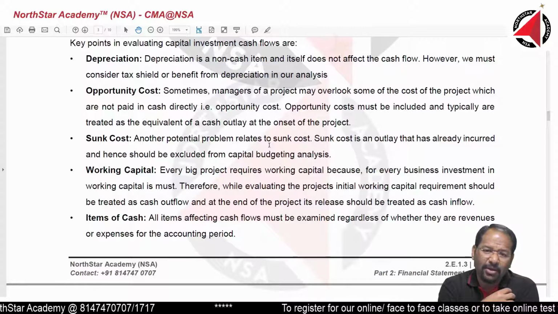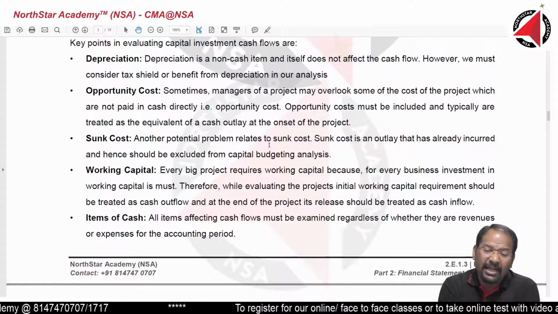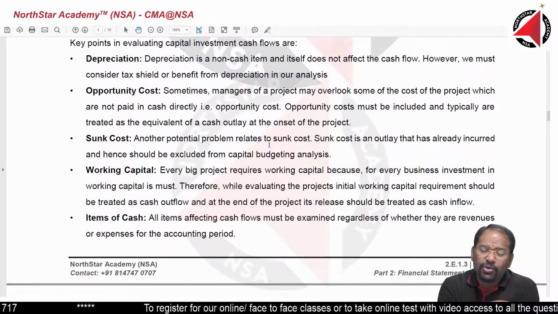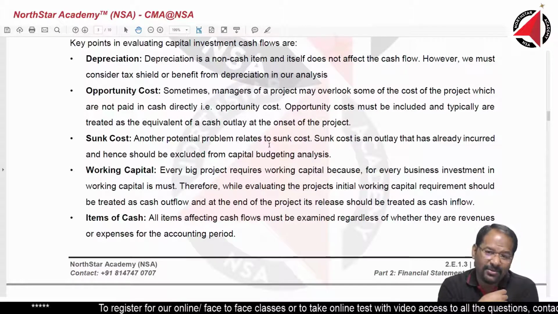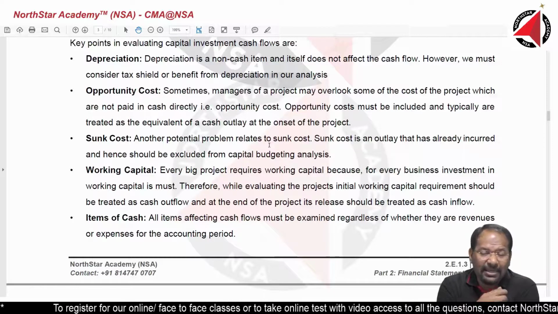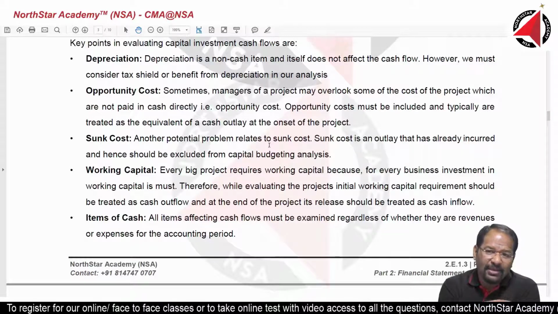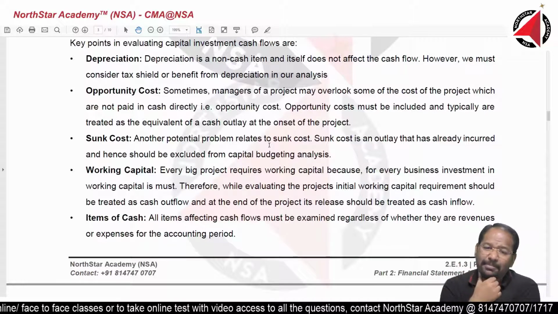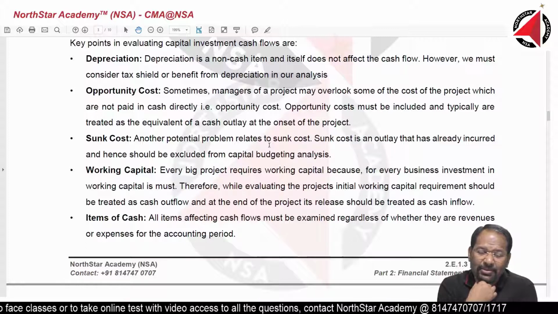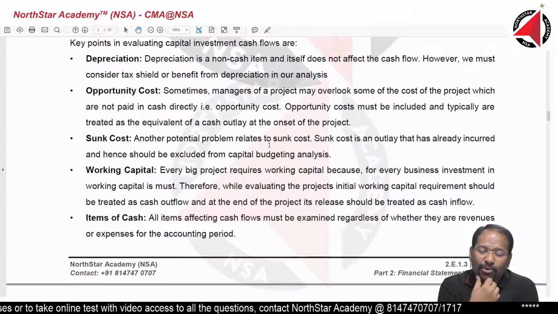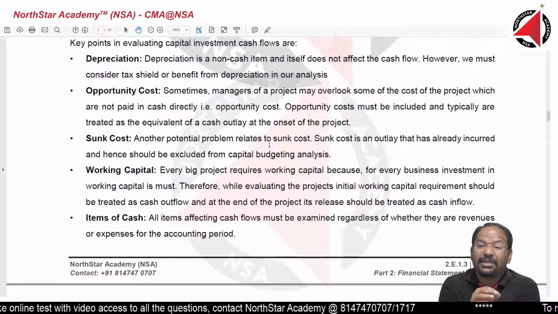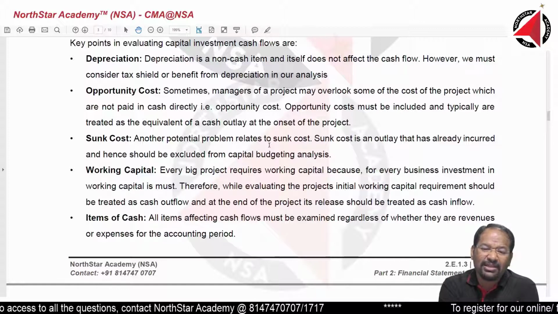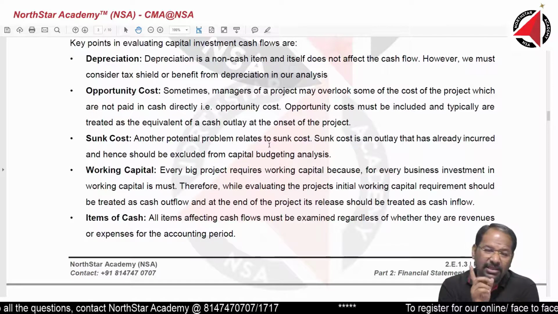For example, you want to explore oil in an oil field. Complicated? Let's talk about your home. You want to get a borewell done in your village. You have paid money for the borewell. He does drilling. Water does not come. It just does not come. What has happened? Whatever money you have paid for the borewell is gone. It became sunk cost. Alright, so what is sunk cost? Sunk cost is irrelevant for your future decision making.